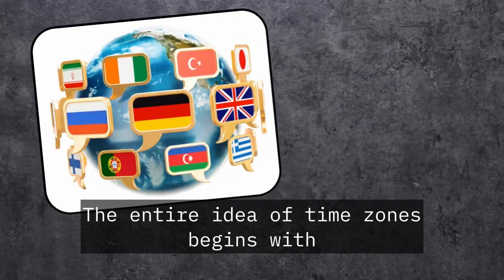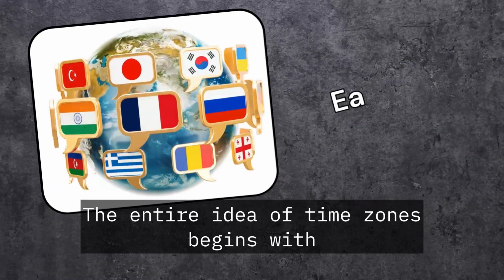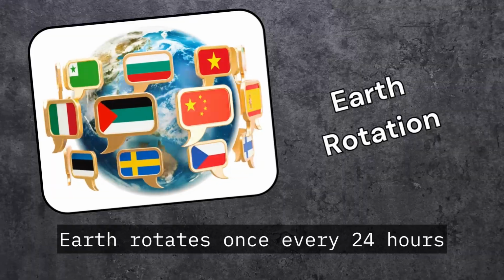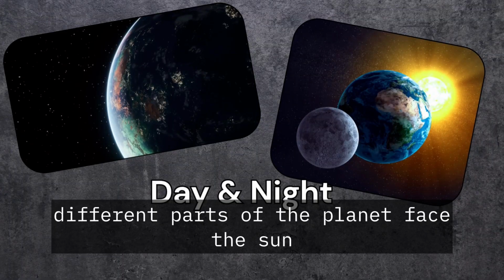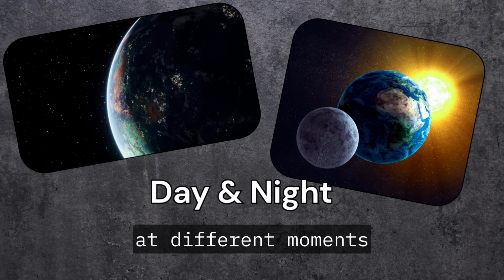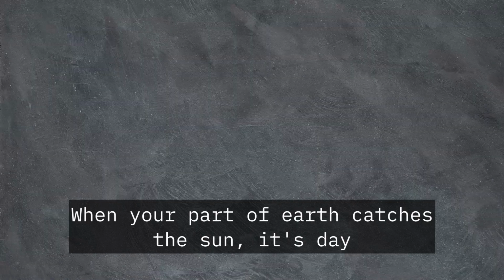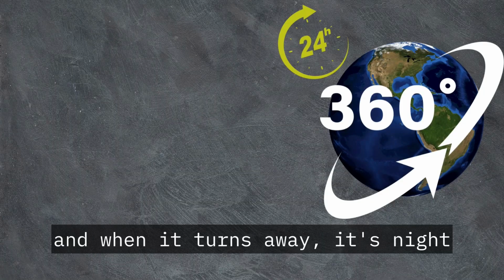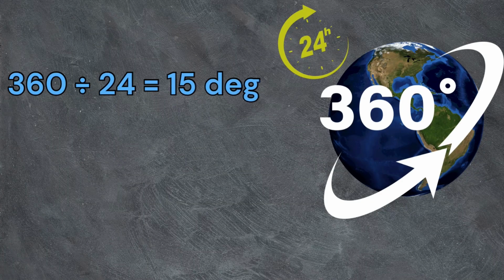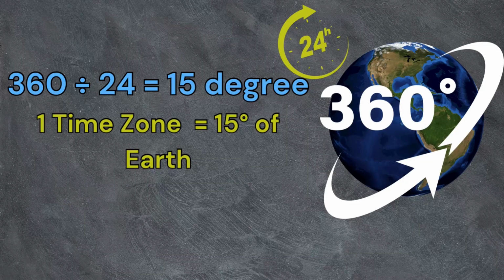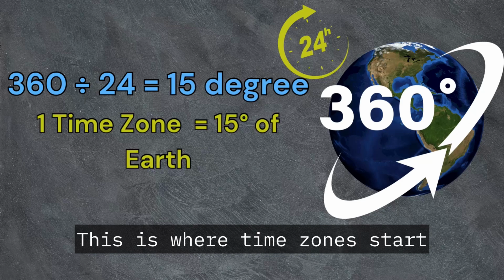The entire idea of time zones begins with the Earth's rotation. Earth rotates once every 24 hours, and during this rotation, different parts of the planet face the sun at different moments. When your part of Earth faces the sun, it's day, and when it turns away, it's night. So naturally, different places experience daytime at different times. This is where time zones start.